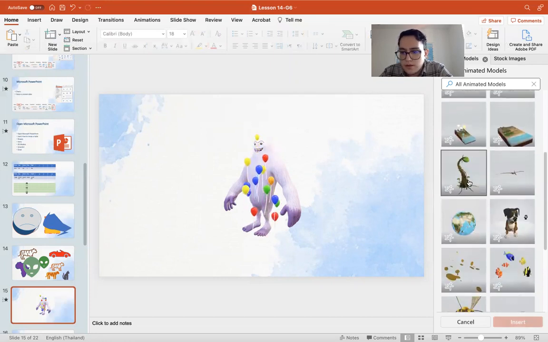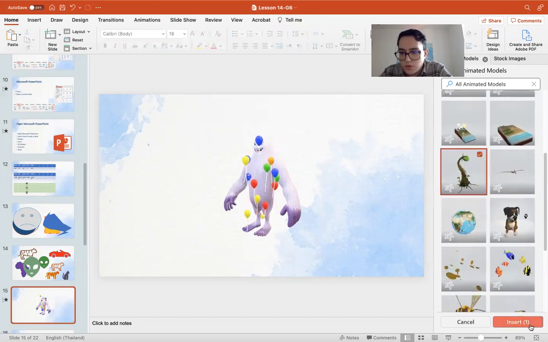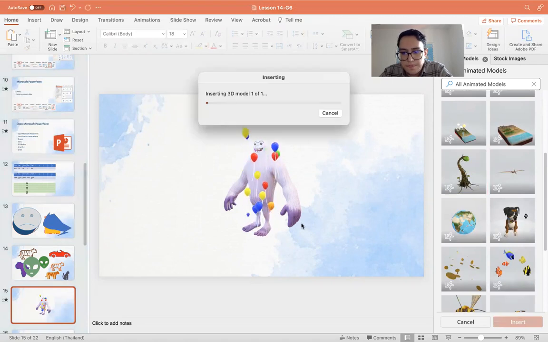So there are many options to choose from also. You can see. I'll insert one more for you. And then we move to the next slide.